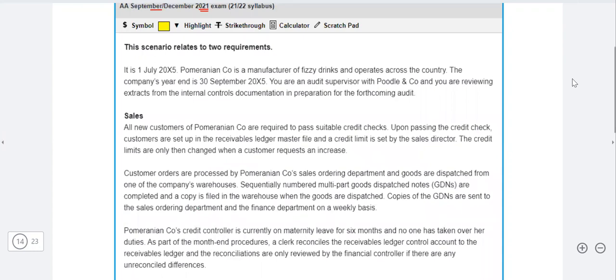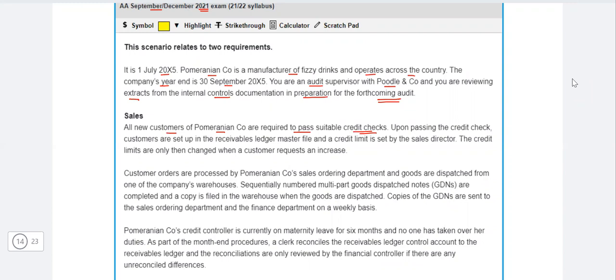So it is 1st July 20x5, and Pomeranian company is a manufacturer of the fizzy drinks and operates across the country. The company's year end is 30 September. You are an audit supervisor of the Poodle and Company, and you're reviewing the extracts from the internal control documentation in preparation for the forthcoming audit. Sales. All new customers of the Pomeranian company are required to pass the suitable credit checks. Now, the